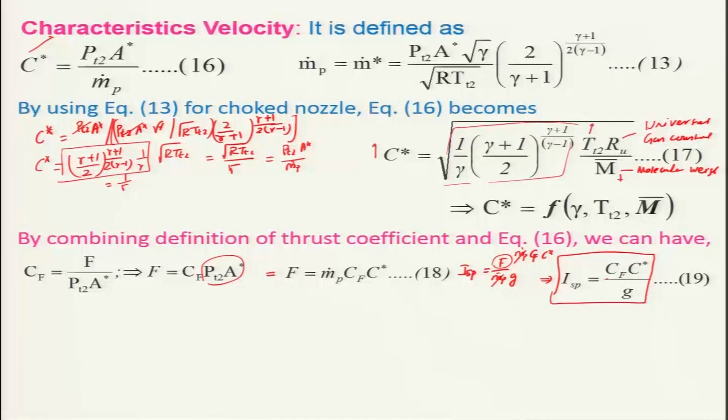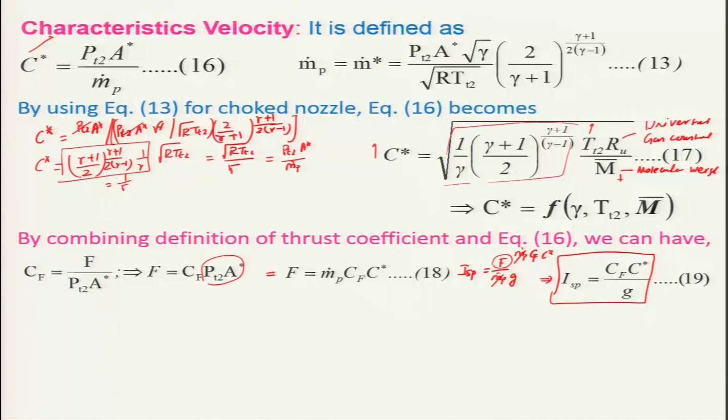Keep in mind that Cf and C star at sea level can be measured very easily by knowing the total pressure, chamber throat areas, mass flow rate of propellants, and also the thrust. As I told earlier, the thrust coefficient indicates the performance of a nozzle and the C star indicates the performance of a combustion chamber or the thrust chamber.